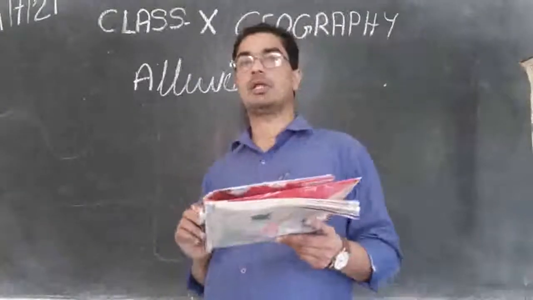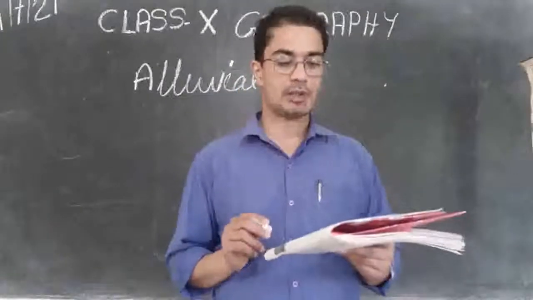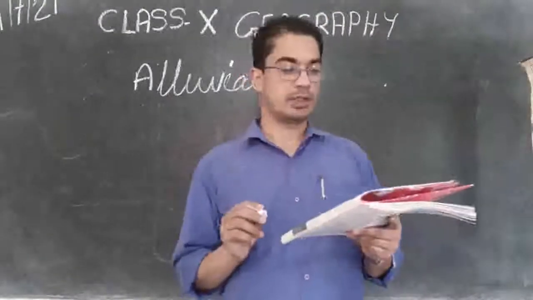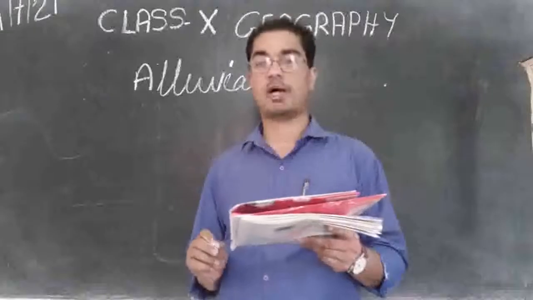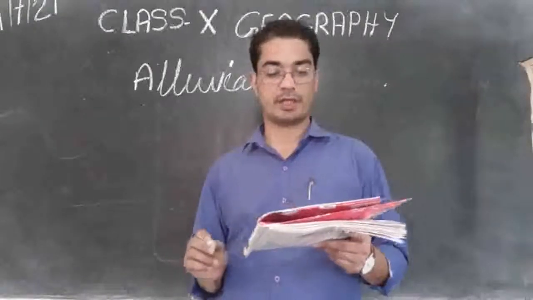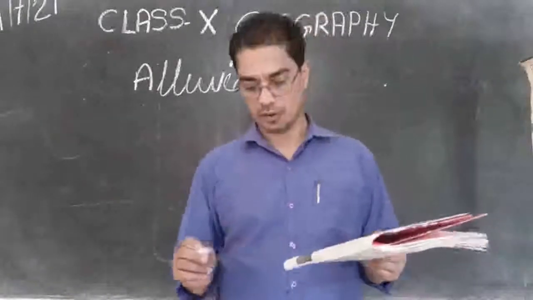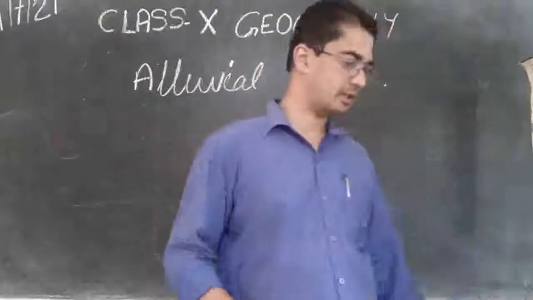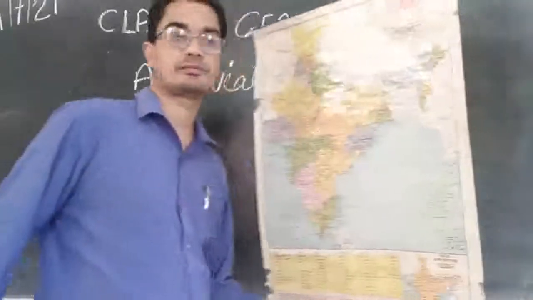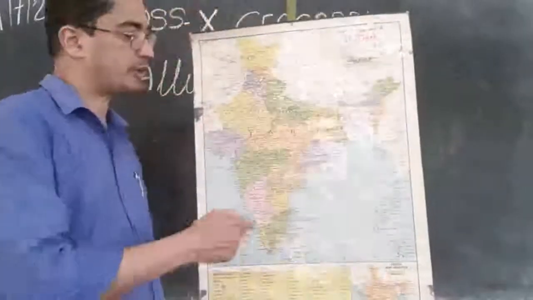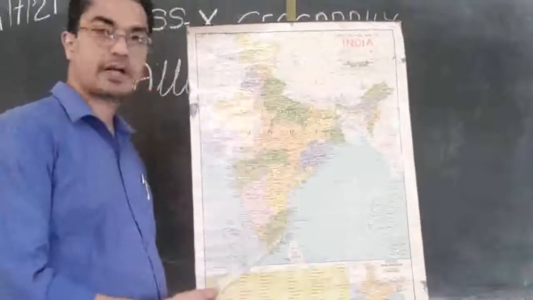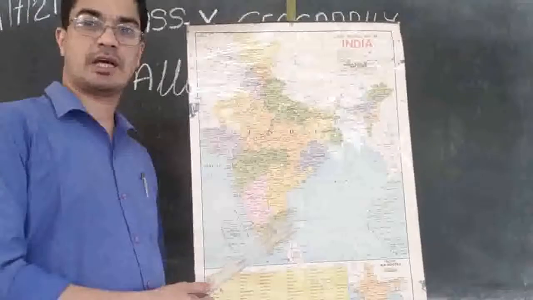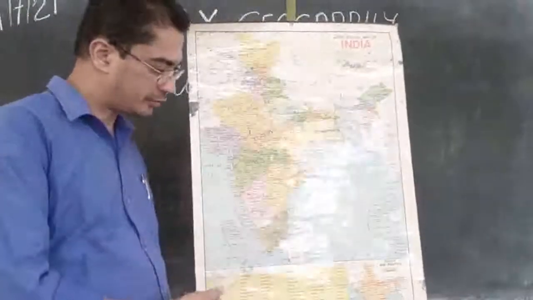Then alluvial soil is also found in the eastern coastal plains, particularly in the deltas of the Mahanadi, Godavari, Krishna and Kaveri. So in the eastern coastal plain, the eastern side, you will see on the map, the eastern coastal plain is here, and there are four rivers: Mahanadi, Godavari, Krishna and Kaveri flowing in this place.